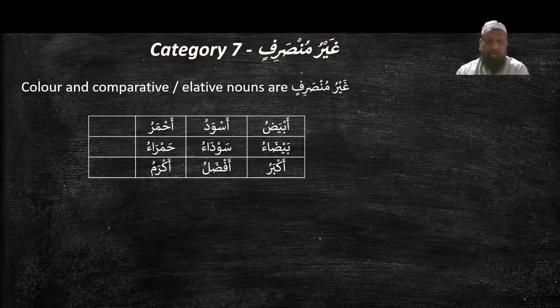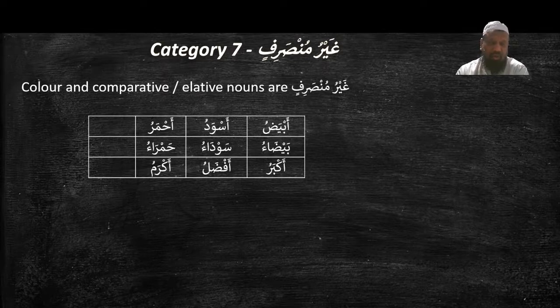So أبيض is used for masculine, and بيضاء is also white, used for feminine. بيضاء is a feminine noun. سوداء, again feminine, because it's giving the meaning of color, that's why it will be غير منصرف. حمراء is the feminine of أحمر, red.